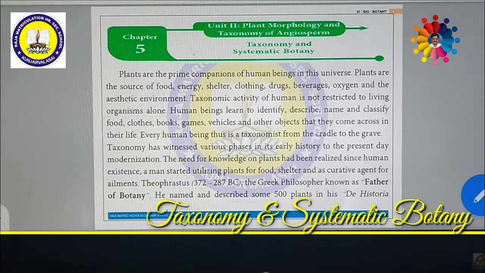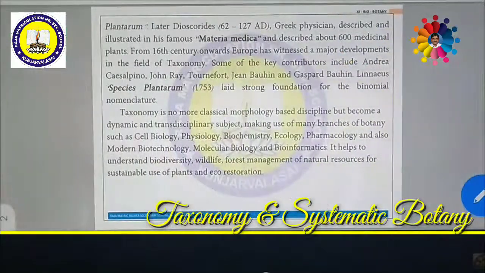As you know very well, the father of botany is Theophrastus. He classified more than 500 plants in his classification, explained in detail in De Historia Plantarum. It's a very good book he has written.